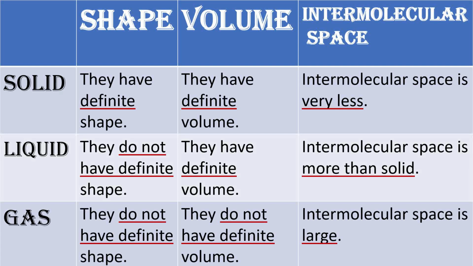And coming to gases, gases have no definite shape and no definite volume, and the intermolecular space is large.